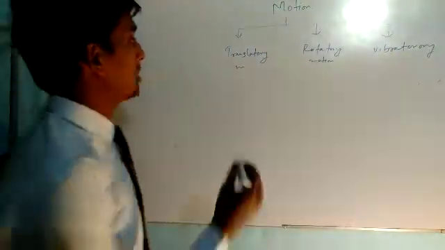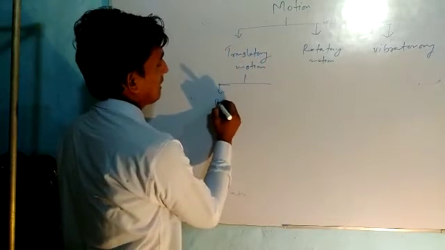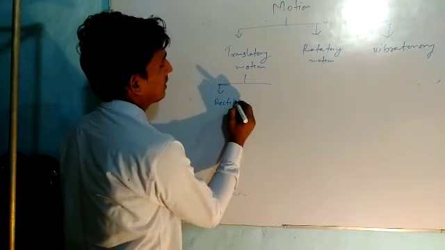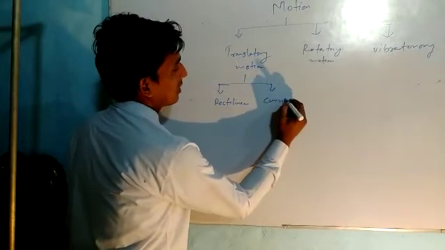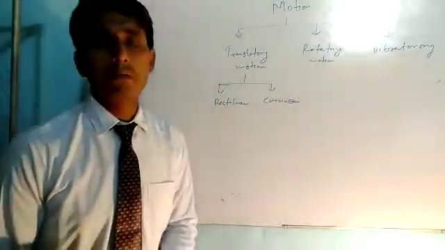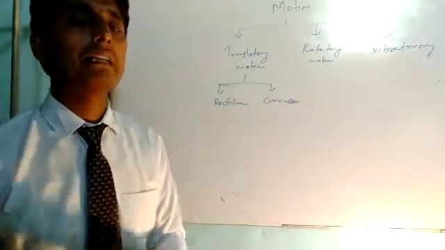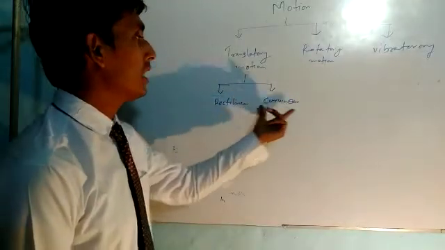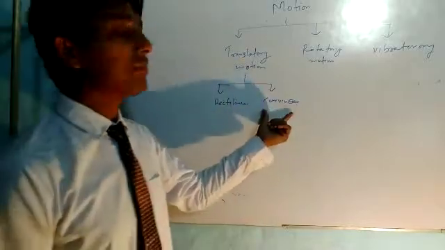This translatory motion is also categorized into two types. One is rectilinear motion, and the other is curvilinear motion. So what is rectilinear motion? The motion in which the object moves on a straight path. That motion is called rectilinear motion. Curvilinear motion, the motion in which the object moves on a curved path.